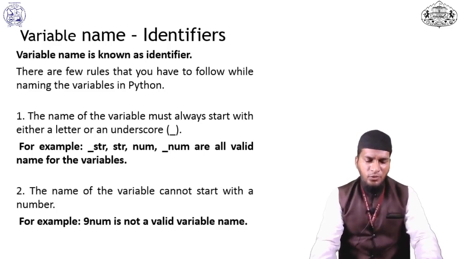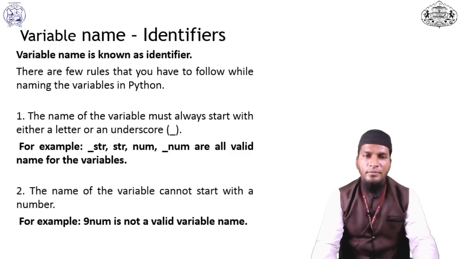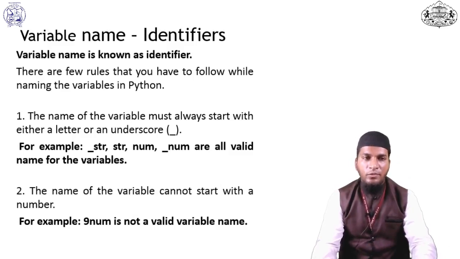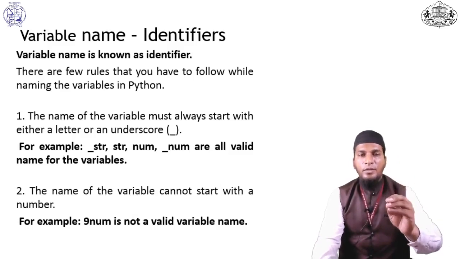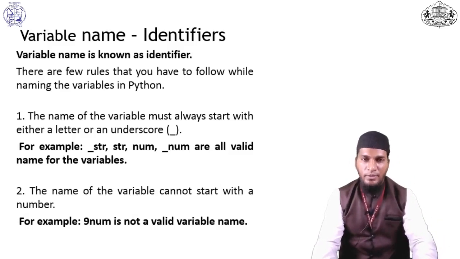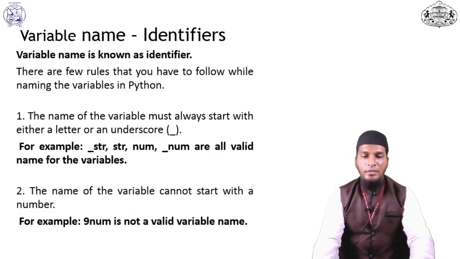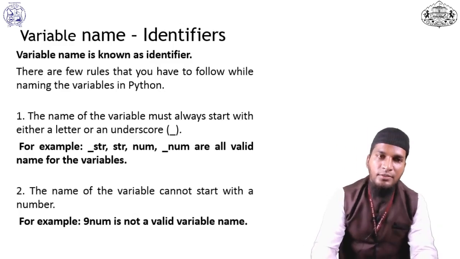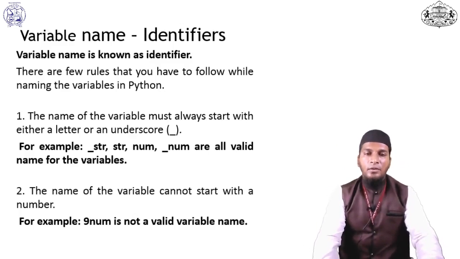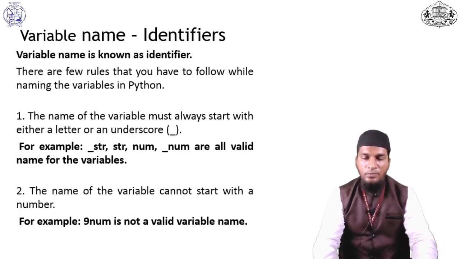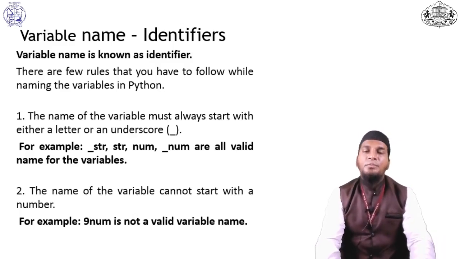An important basic thing: everyone knows what a variable is and why we use a variable. A variable is used to create a space in computer memory. For identification purposes, we have to declare a variable. There is a syntax to declare a variable, but as compared to other programming languages, in Python there is no need to declare a variable with a data type.